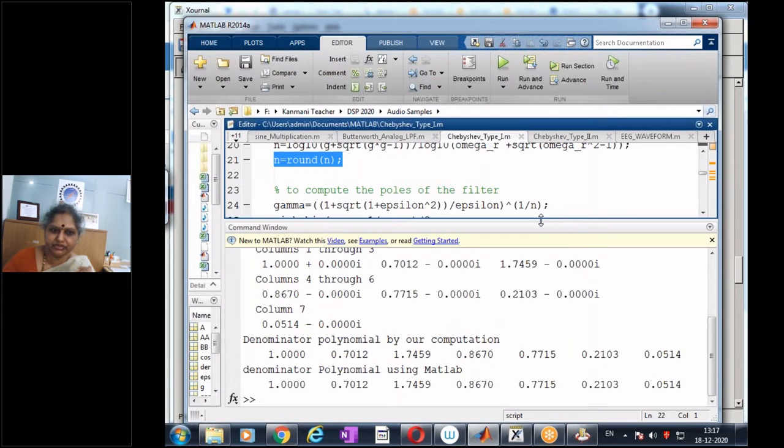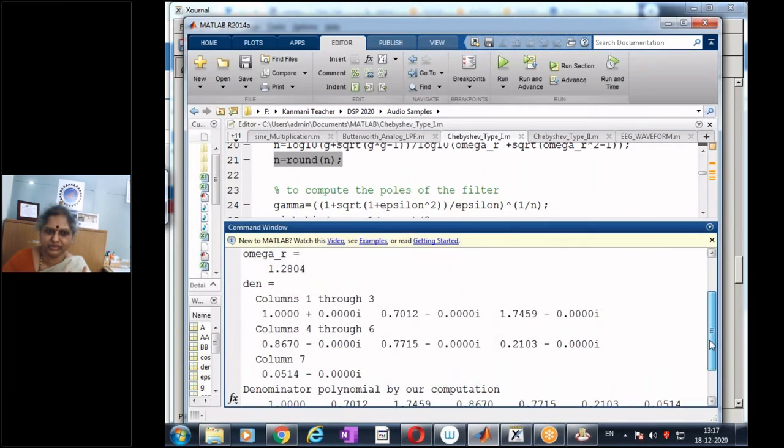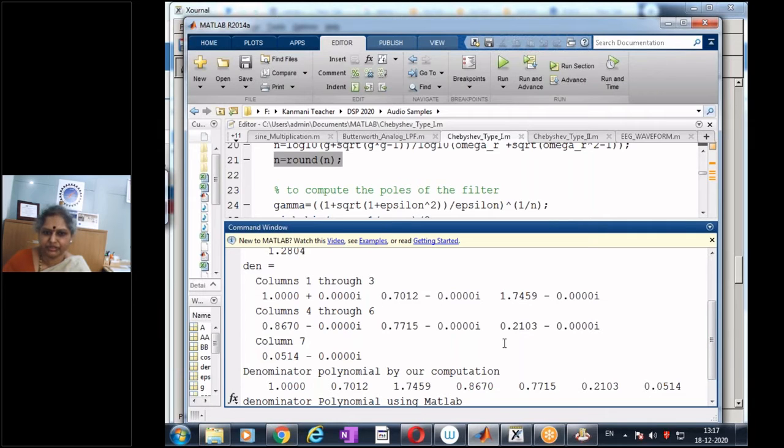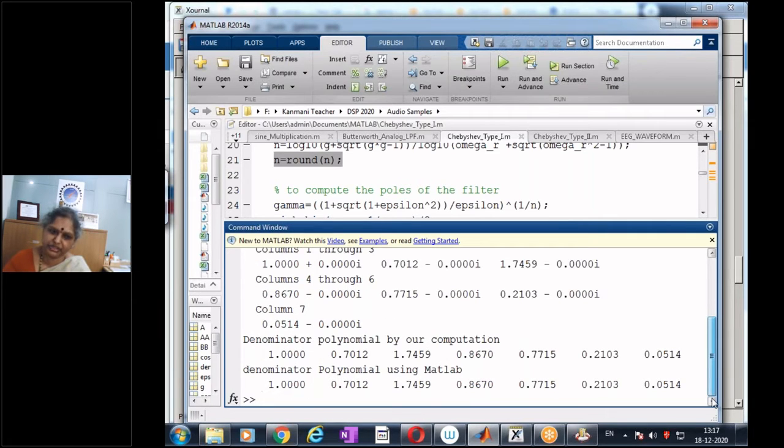And let me look at the command window. This is my poles, my denominator, the location of my poles, what we have here. And then we have the denominator polynomial, and we find that even though I have my polynomial, you see the imaginary component is almost 0. So that is why by forcing the imaginary component to 0, we are not introducing any error. So if I look at my denominator that is computed using our computation, this is the polynomial I get, the 6th order Chebyshev filter, and this is by using MATLAB, and both have identical results.